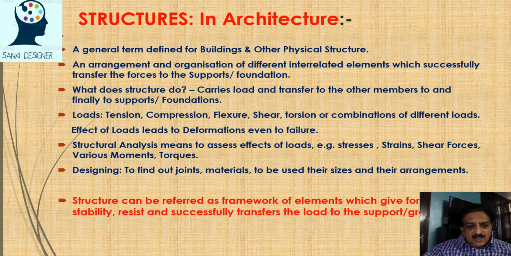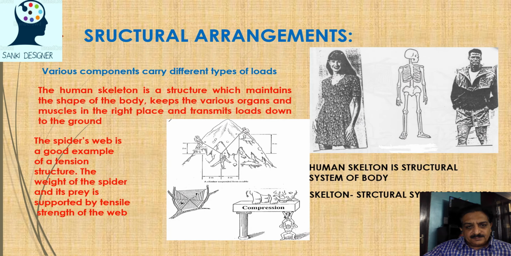In designing, it's very important to find out joints. It may be rigid, it may be pin, it may be hinged, it may be roller support. So we have to understand the importance of each and every joint, because joints are very important in transferring the loads, and these are the most vulnerable component of any structural system, which sometimes fail under heavy loads or a combination of various loads. So a structure can be referred to as a framework of elements for a given load system which gives stability, resists the load, and successfully transfers the load to the supports and foundation.